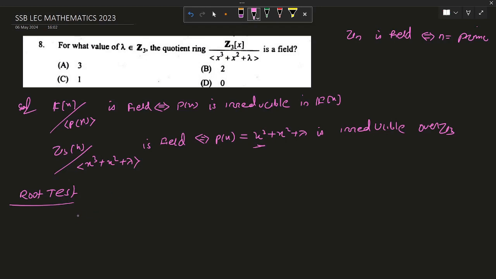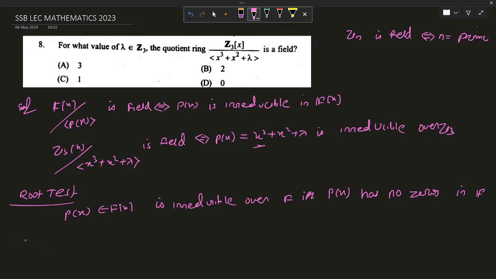The root test says p(x) belonging to F[x] is irreducible over F if and only if p(x) has no zeros in F. Remember, this only holds when p(x) is of degree 2 or 3. Here the degree of p(x) is 3, so we can apply it.